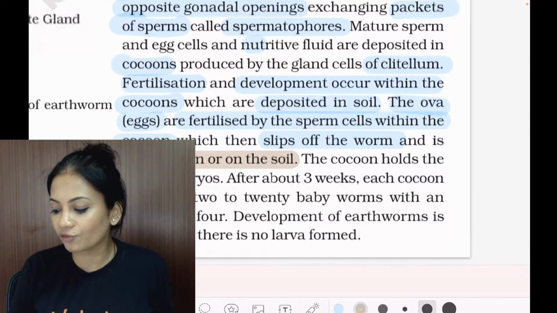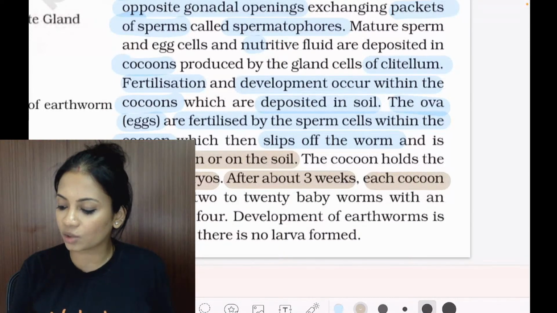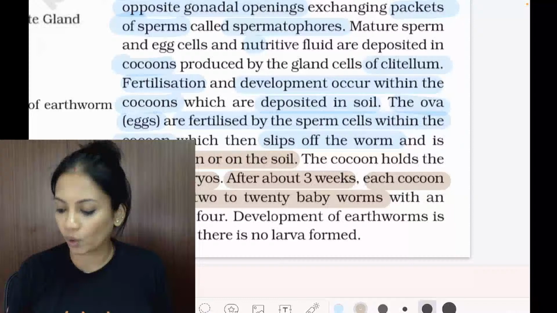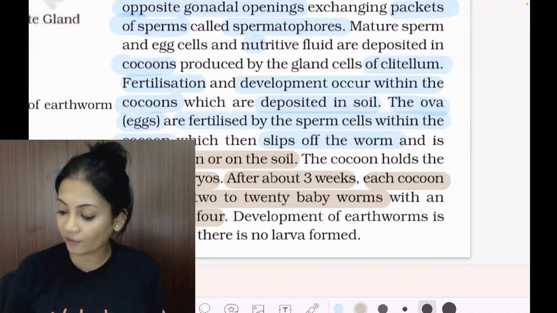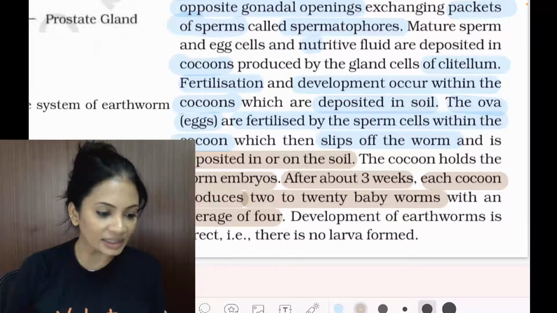The cocoon holds the worm embryos, and after 3 weeks, each cocoon produces baby worms. Alright, on average each cocoon has 4 worms, but they can have 2 to 20 baby worms. Is this clear?